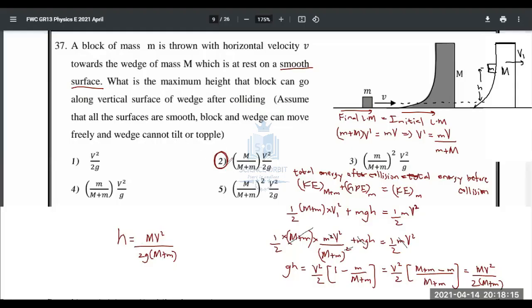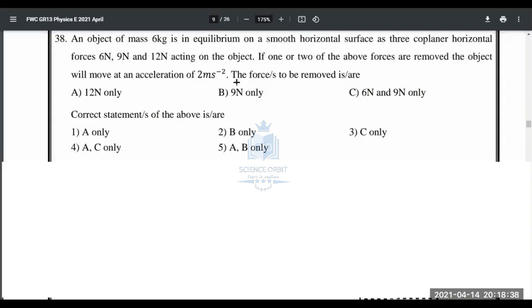So we can settle to the second one. Question number 38 is about equilibrium of forces. An object of mass 6 kg in equilibrium on a smooth horizontal surface has 3 coplanar horizontal forces, 6 Newton, 9 Newton and 12 Newton, acting on the object. If one or two of the above forces are removed, the object will move with an acceleration of 2 ms minus 2. Right, 6 kg mass.